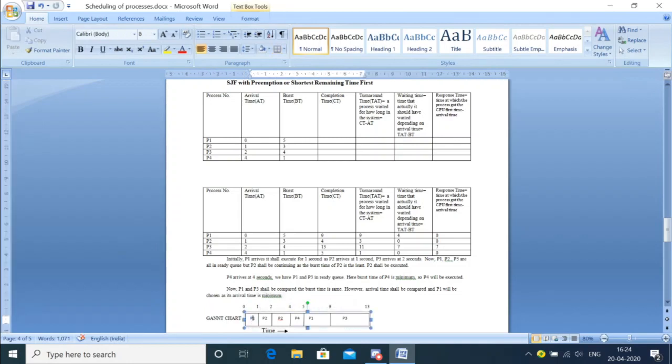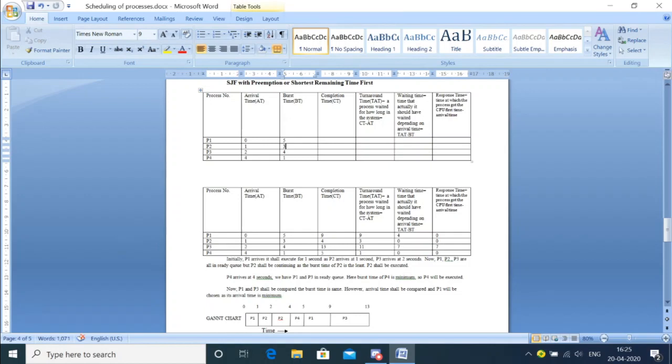Now after some time, at 1 second, who has come? P2 has come. And its burst time is how much? 3. So I'll now compare the burst time between P1 and P2. I see that P2 has a lesser burst time, right? So I will bring P1 back from the CPU and put it back into the ready queue, and P2, which had arrived at 1 second, will be given to the CPU for execution.